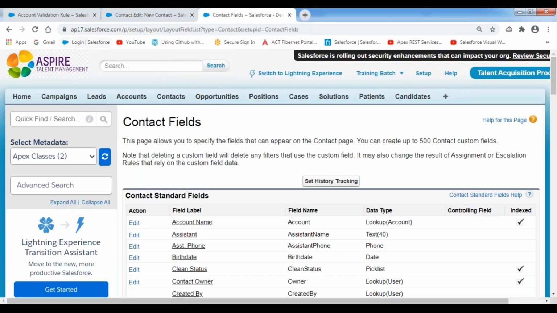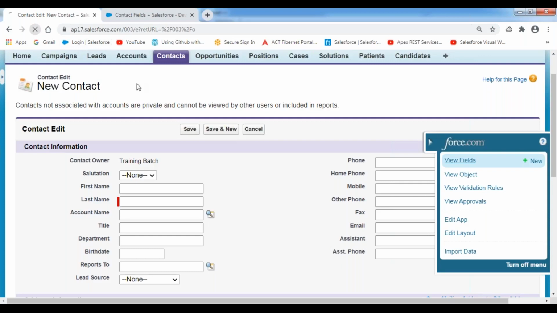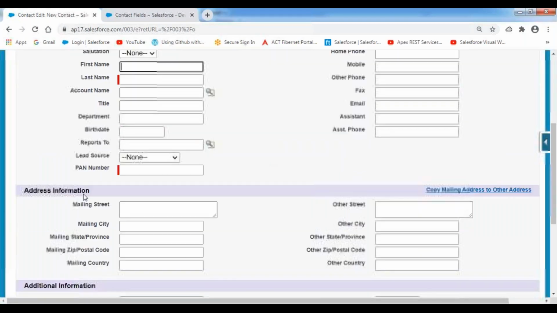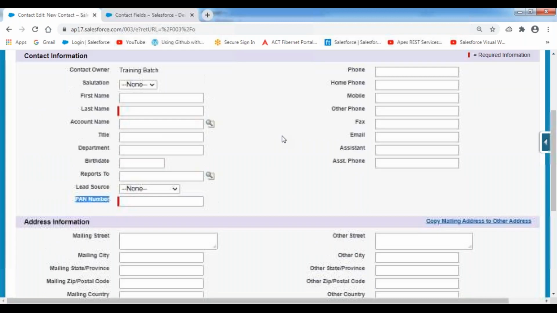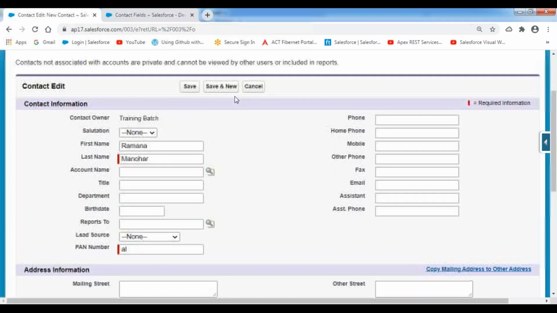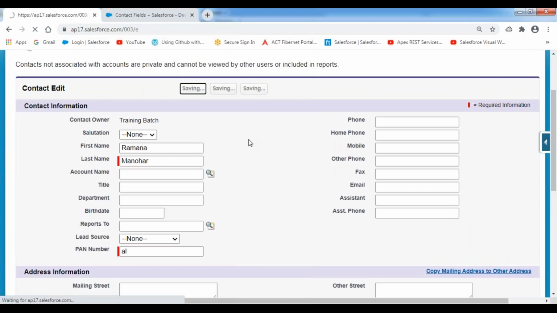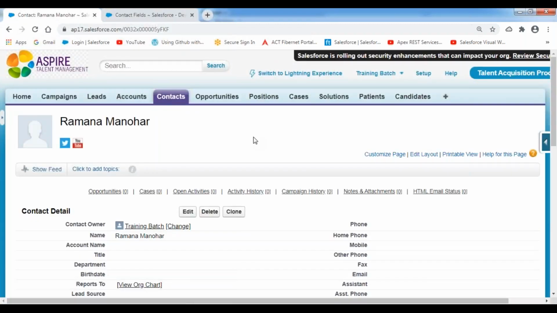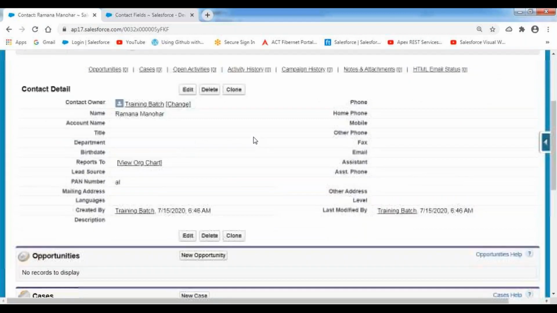So now let's go to your contact record. Refresh this user interface. It is showing that field called PAN number, which is mandatory. I'm creating a new contact over here. I'm indicating first name is Ramana and second name is Manohar. I'm indicating the PAN number as AL. 2 characters are entered. Now tell me, is it a valid PAN number? No. When you click on the save button, it is going to accept the record as it is, without entering the proper PAN number.